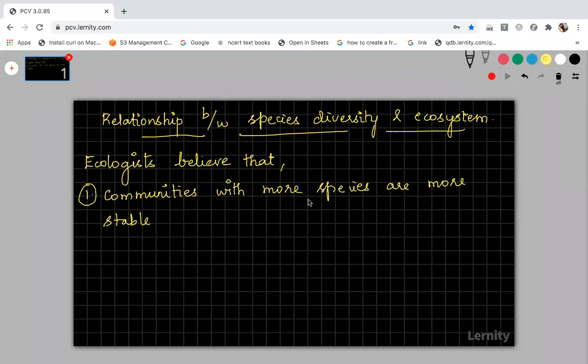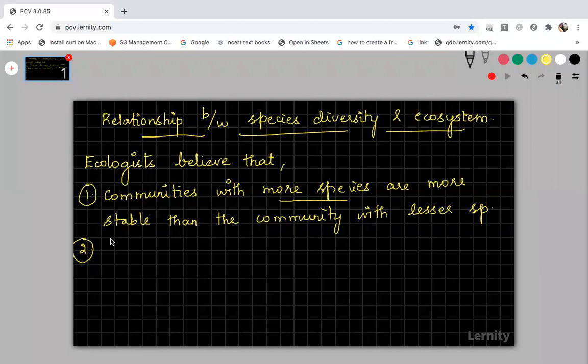So always the community with more species is more stable than the community with lesser species. This is the first conclusion point. The second conclusion point concerns a stable community. For example, you can say the tropical region is a stable community. That day we discussed three reasons, and I gave you one of the important ones: the tropical region has lesser variation.